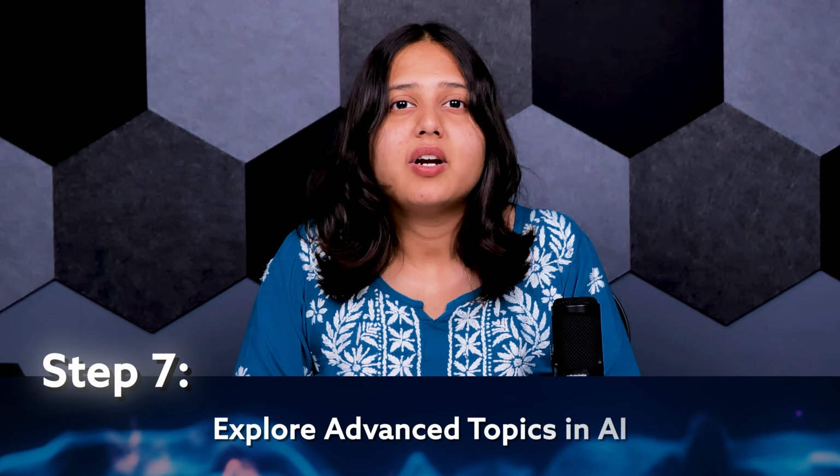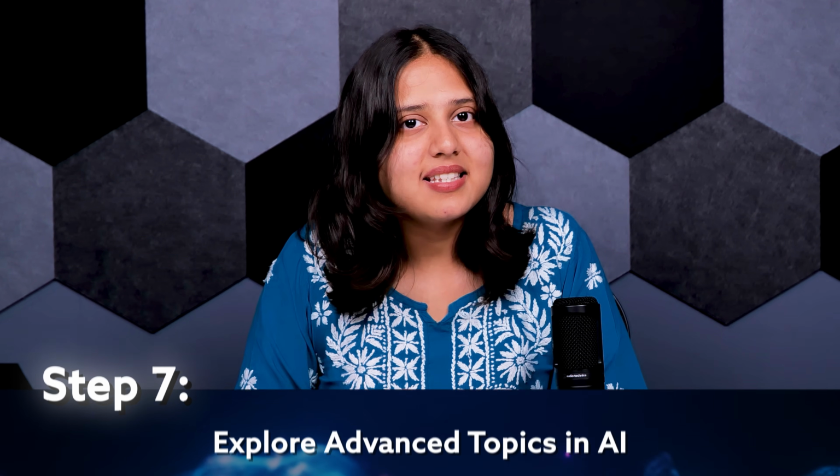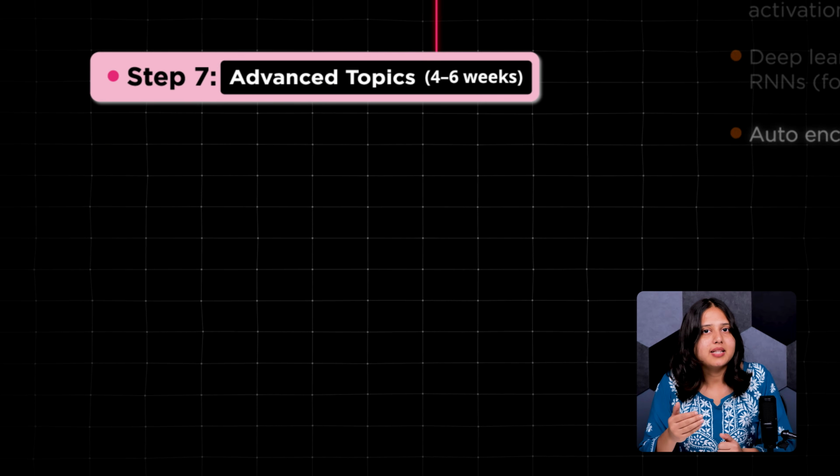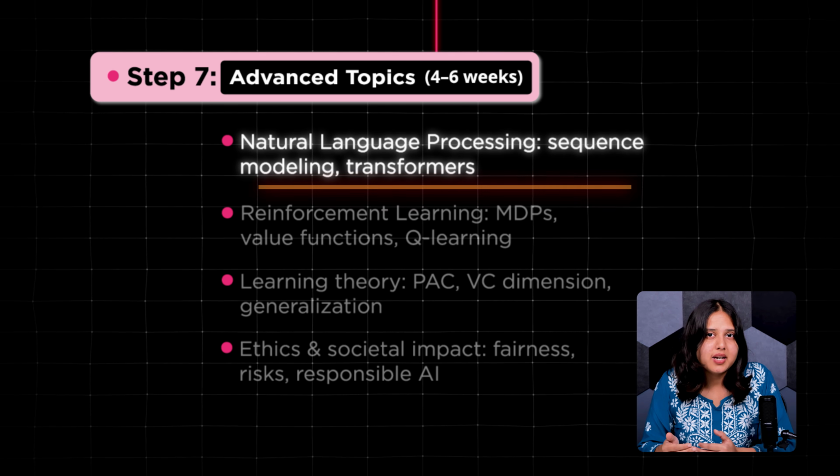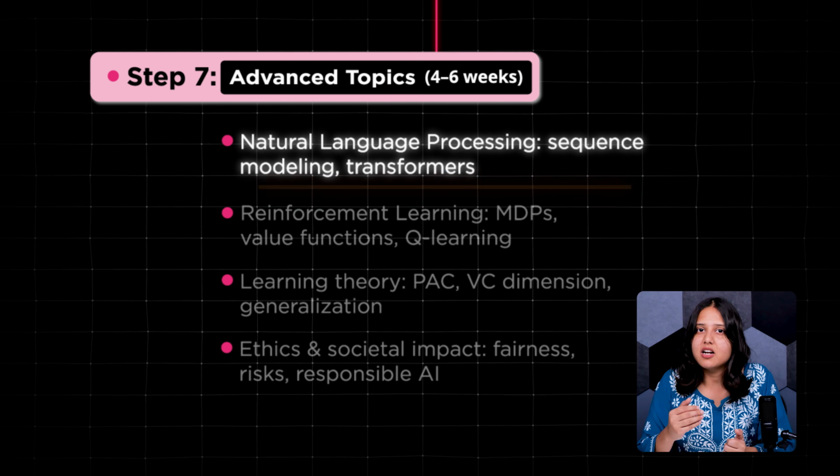Step 7. Explore advanced topics in AI. At this stage, you can branch out into specialized domains within AI. If you enjoy working with language, natural language processing might be the perfect fit. You'll learn about tokenization, sequence modeling, and state-of-the-art models like BERT and transformers.